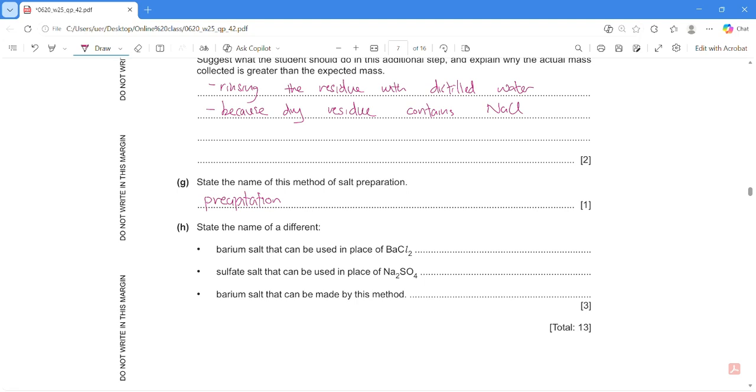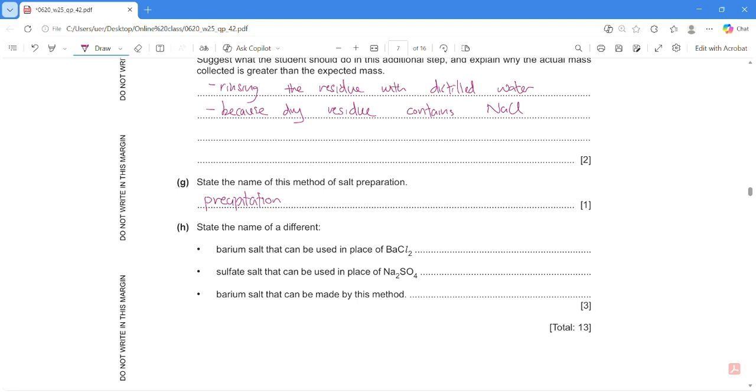So easy. Okay, question H, state the name of a different barium salt that can be used in place of BaCl2. Okay, if you want to get an insoluble salt, you must prepare 2 soluble salts. So 2 soluble salts mixed together give you the insoluble salt. So first one, barium.